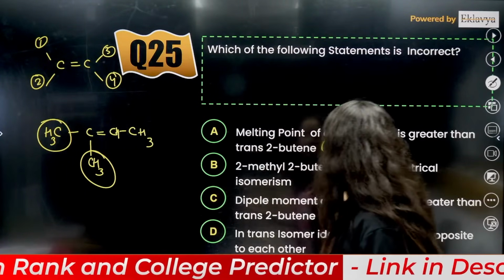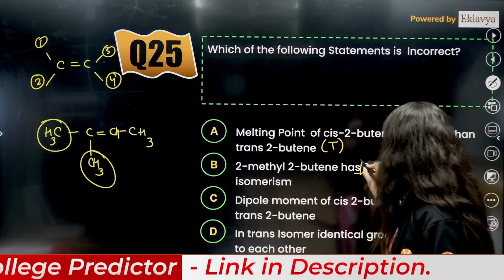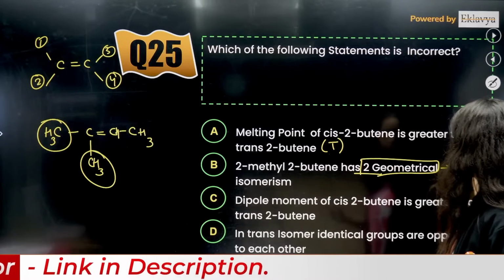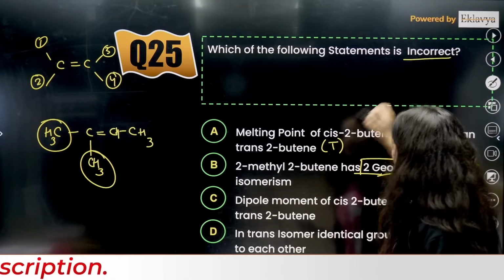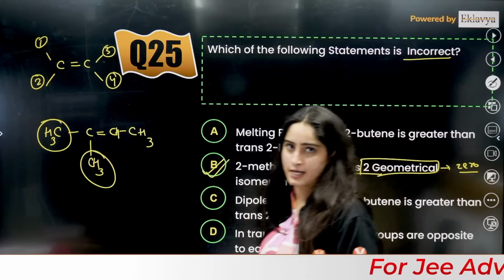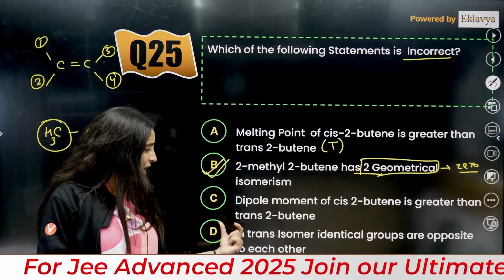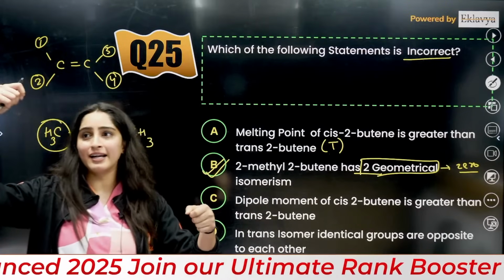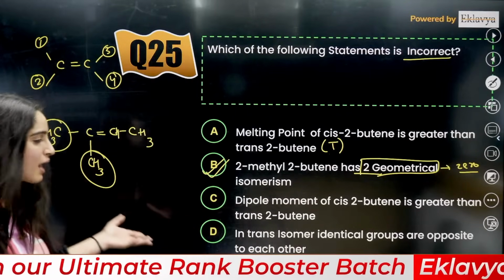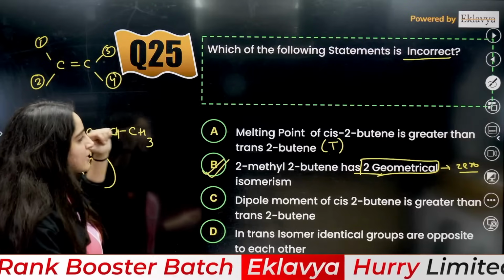So it is definitely not a geometrical isomer, yet they are saying it has two geometrical isomers; that is the incorrect statement. B is the incorrect statement, because the other statements are correct. Dipole moment of cis is greater, that is true. In the trans isomer, identical groups are opposite to each other. So B is the correct answer.